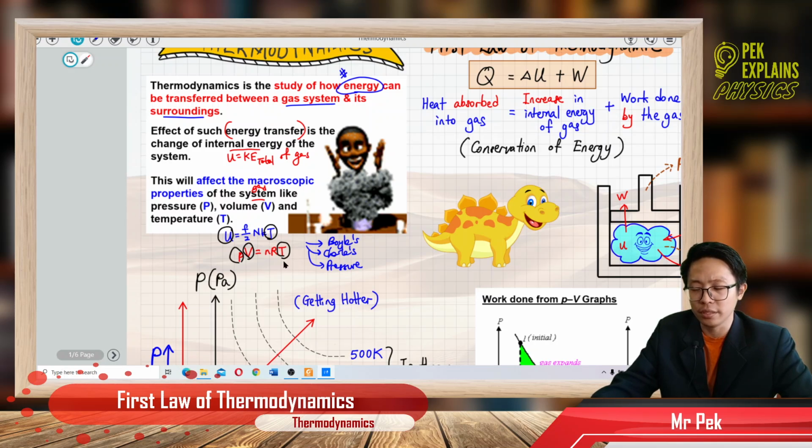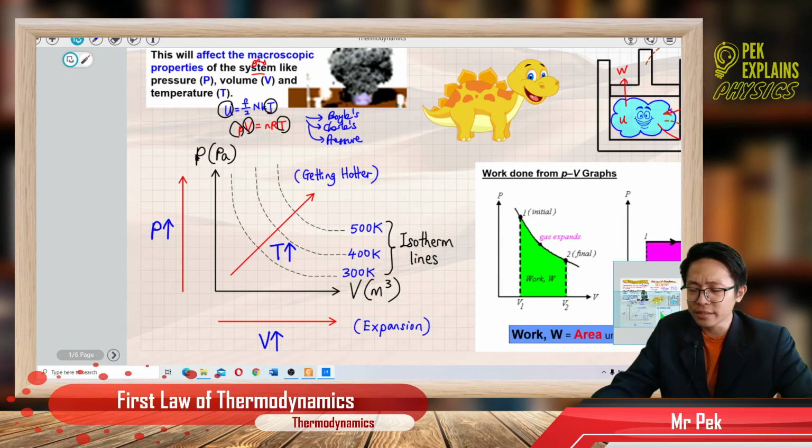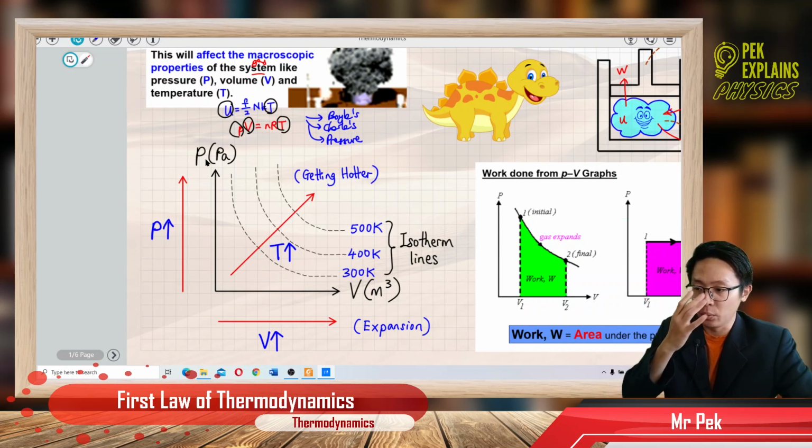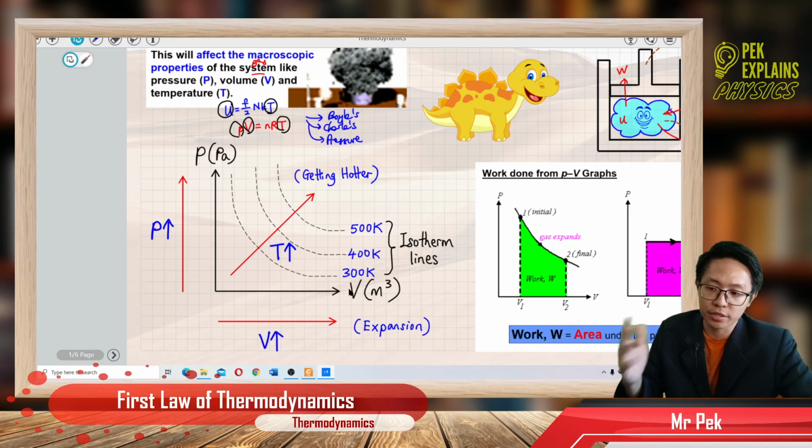When the temperature is changed, it will affect the pressure and volume of the gas. So thermodynamics will study the changes in the pressure volume graph, because Boyle's law, Charles' law, and the pressure law have come into effect in this chapter.